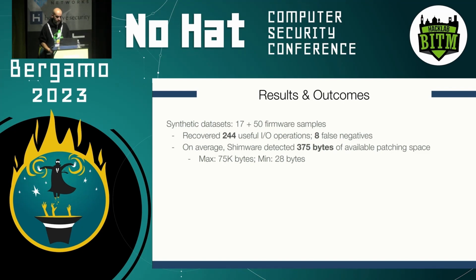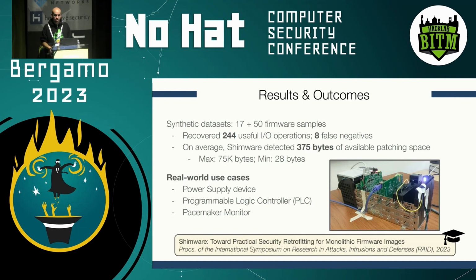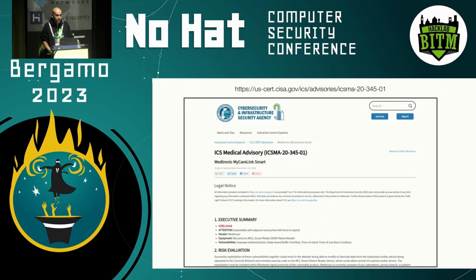and fix a vulnerability. We also tested this approach and system on 3 real-world use cases, mostly for critical devices: a power supply device, a PLC, and a pacemaker. And interestingly, when we were looking at this pacemaker monitor, we actually found a few critical security vulnerabilities, which are quite scary in the sense that it would allow attackers to bypass authentication, connect to the pacemaker and change the setting of a pacemaker. Luckily, this is done only via Bluetooth, so it's not done fully remotely, but it's still quite severe.